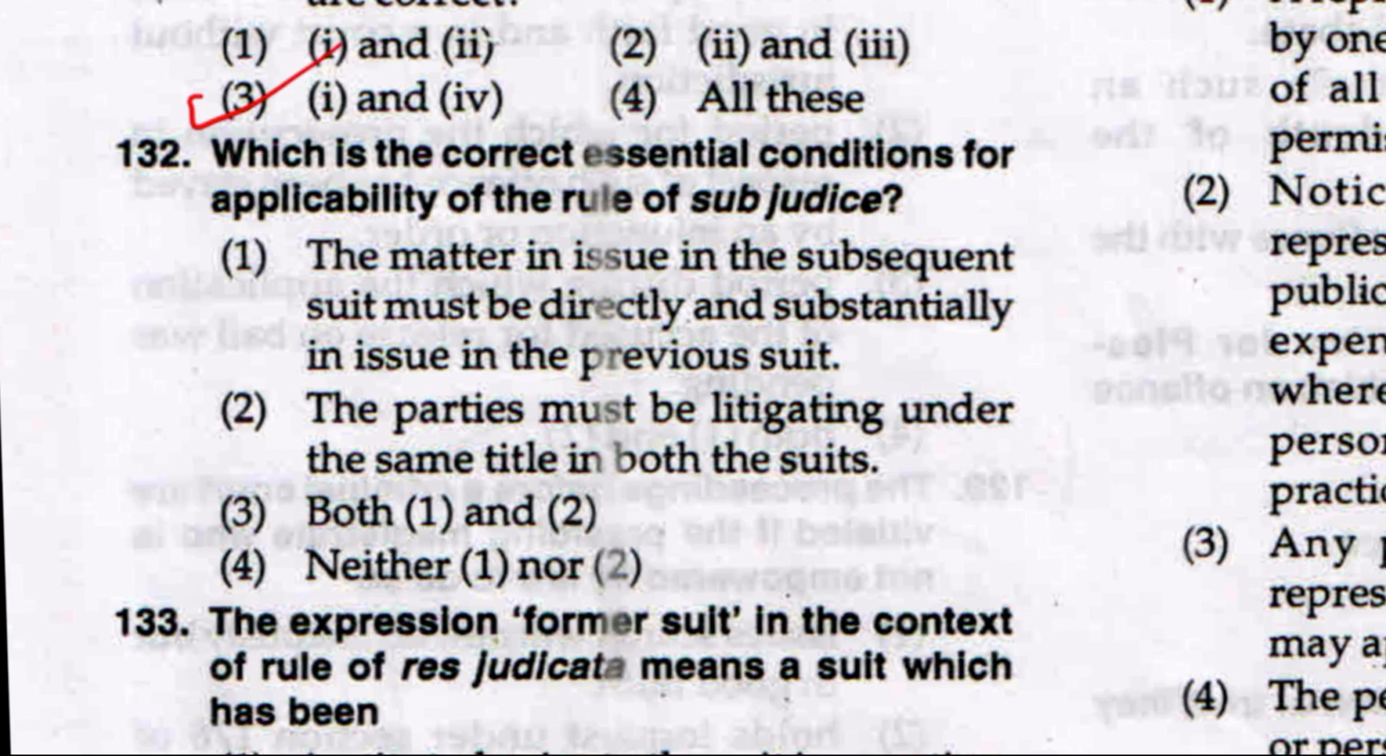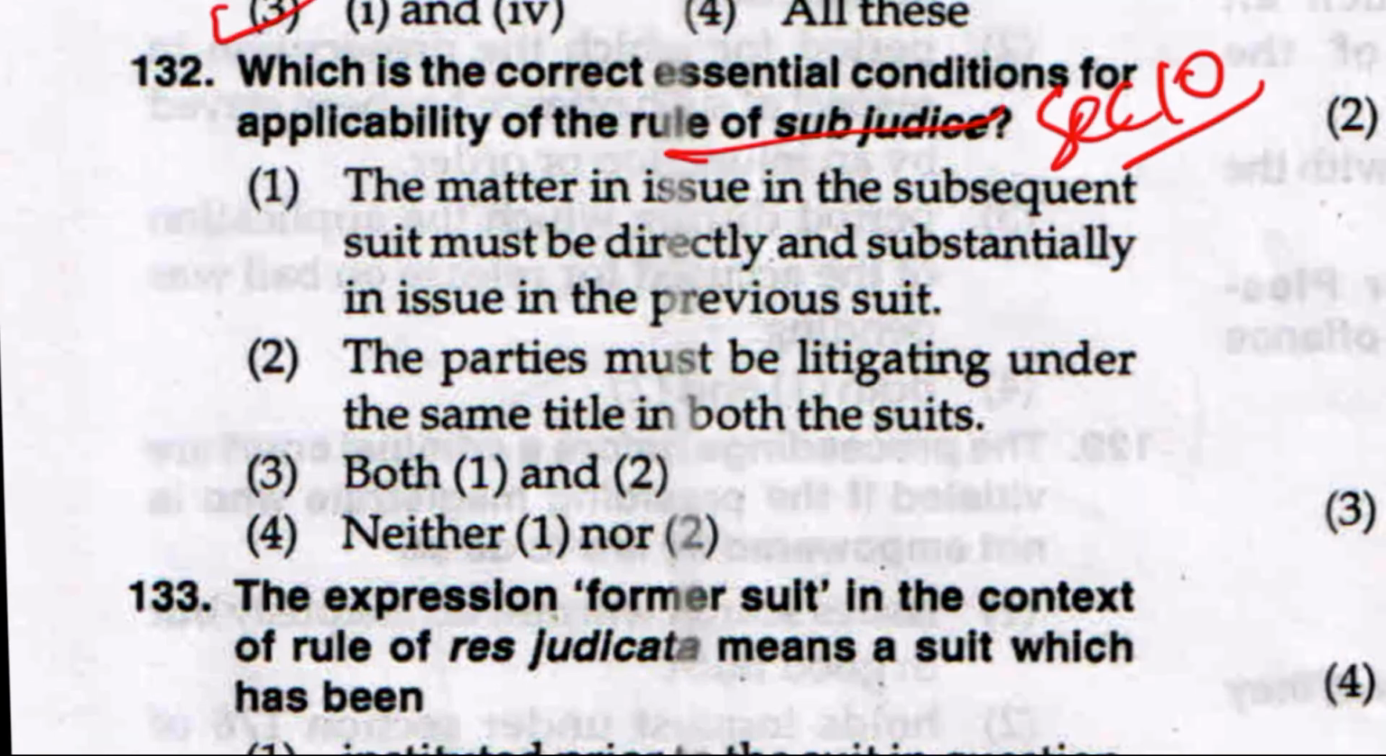Come to question number 132. Which is the correct essential conditions for the applicability of the rule of sub judice? Which section? Section 10 of CPC. The matter in issue in a subsequent suit must be directly and substantially in issue in the previous suit. The parties must be litigating under the same title in both the suits. Option 3, both 1 and 2, and option 4, neither 1 nor 2. The right answer is what? Option 3, both 1 and 2. Because both are essential requisites for stay of suit on the principle of res sub judice.